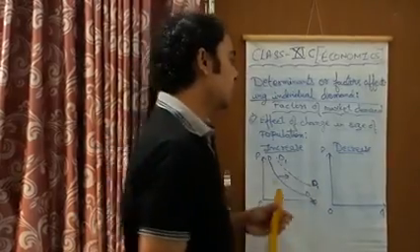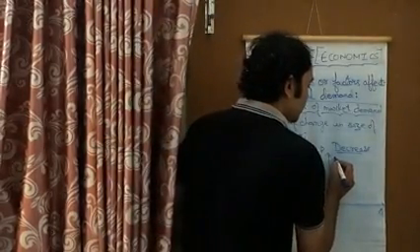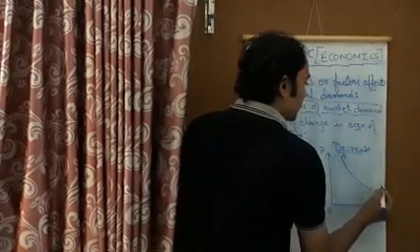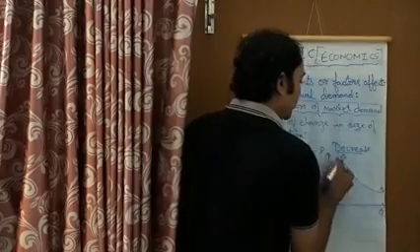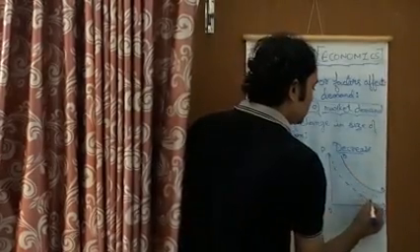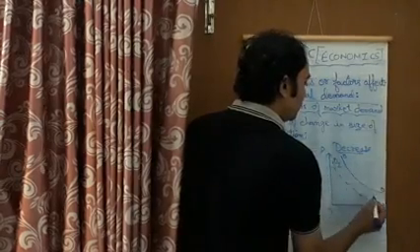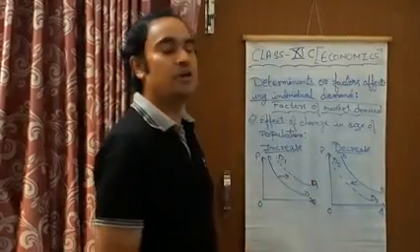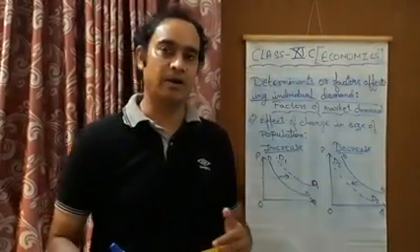But in this case, due to decrease in the size of population, the demand curve of a consumer is going to shift towards left, D2, D2, right? Showing a leftward shift in the demand curve.